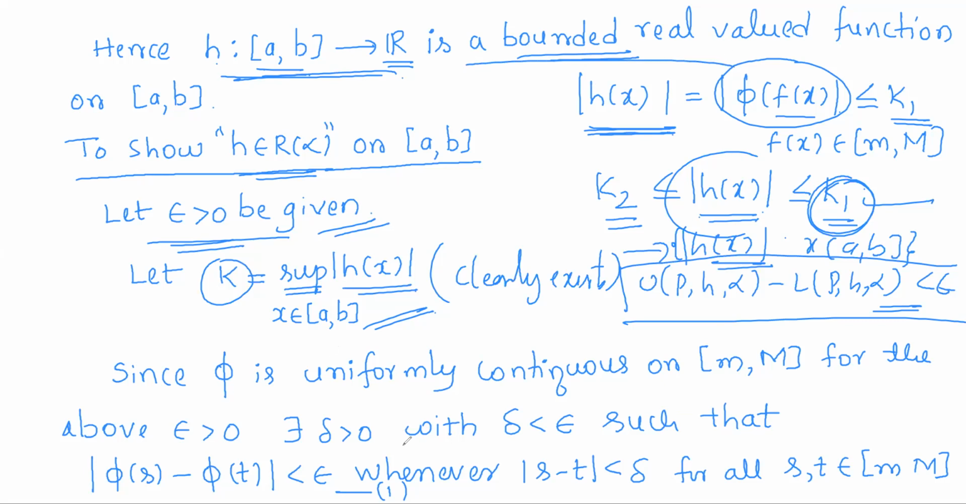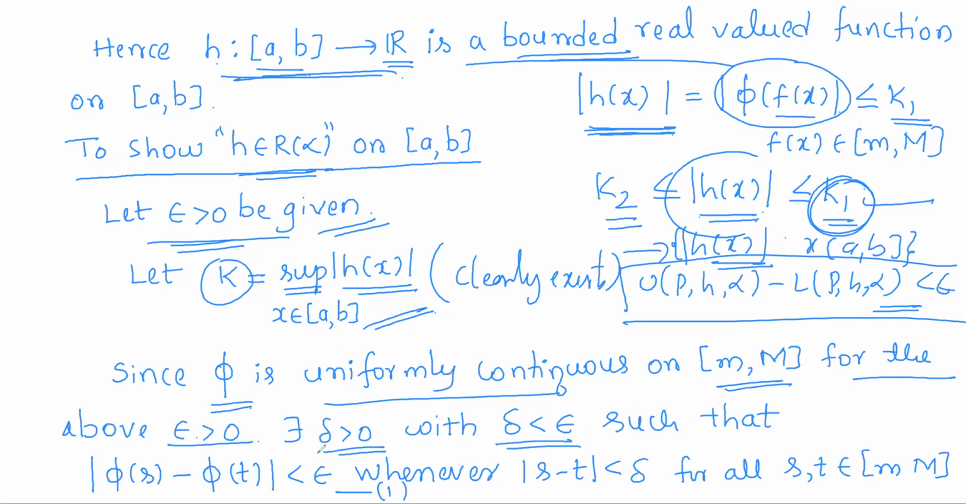Okay, now we shall use the hypotheses one by one. First of all, phi is given to be a continuous function on the closed interval small m capital M, hence it is uniformly continuous. So phi is uniformly continuous on the closed interval small m capital M. So use the definition of uniform continuity. What it means is, for every epsilon there exists a delta, but here I am choosing delta to be less than epsilon.